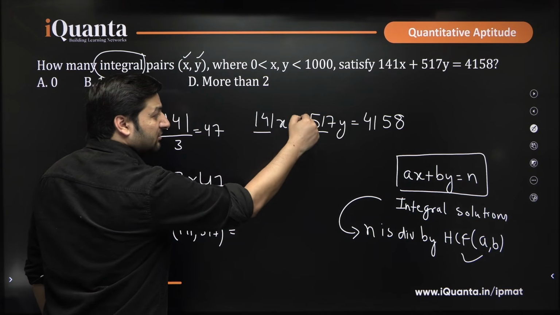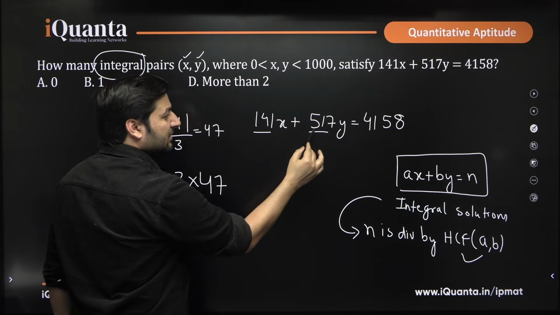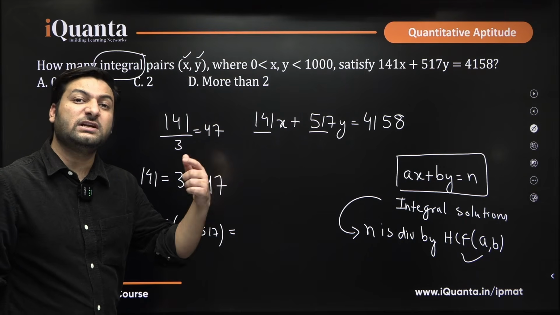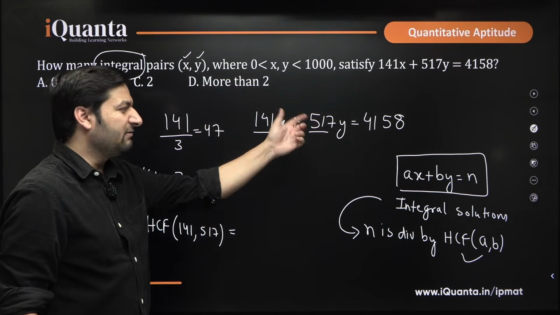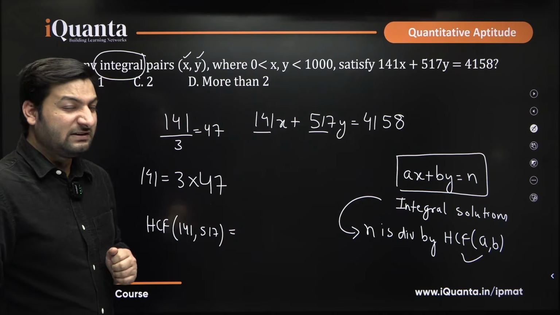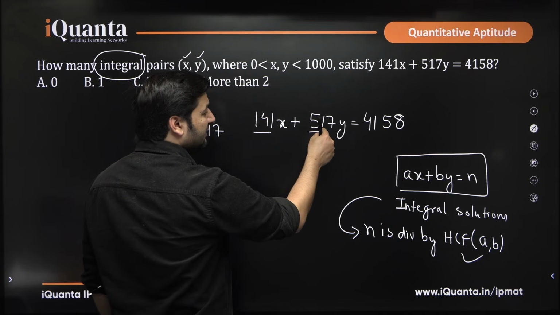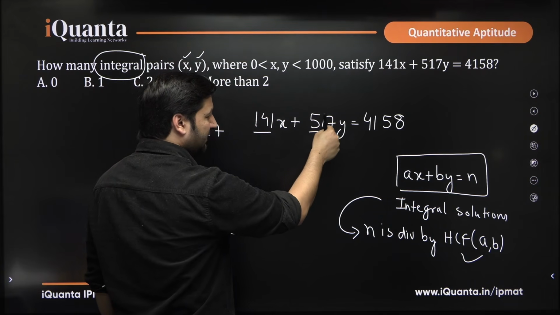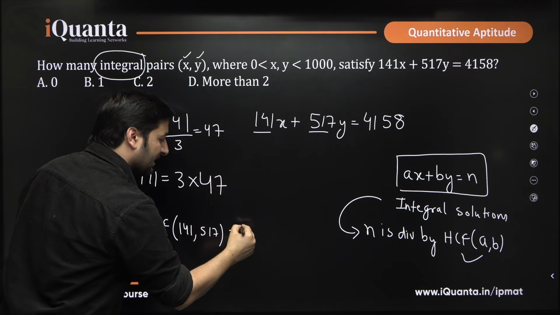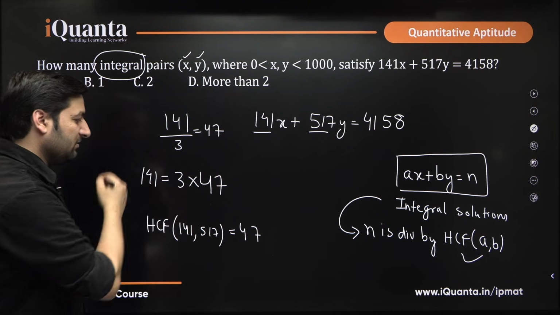Is 517 divisible by 3? 5, 1, 7: the sum of digits is 13. 13 is not divisible by 3. So, that is the reason 3 will not be the HCF. Is 517 divisible by 47? Just do it. 47 into 11 is 517. Yes, 47 into 11 is 517. So, we see that the HCF of both is 47.